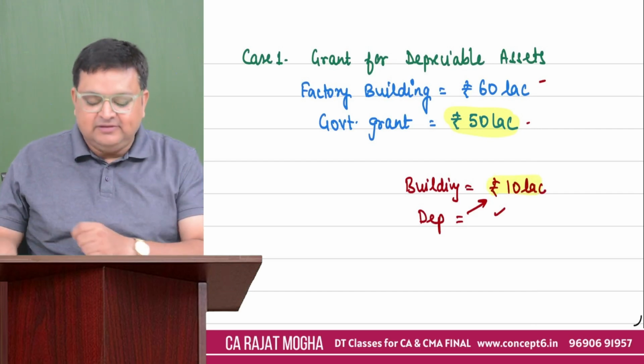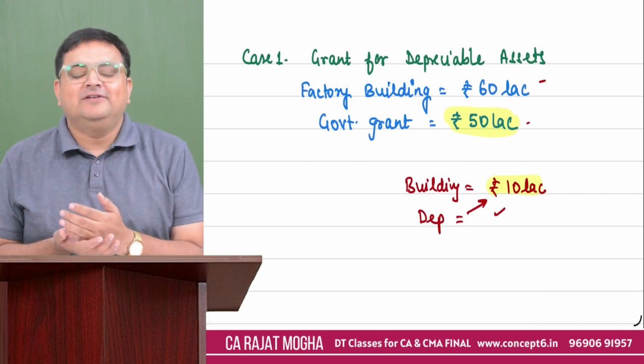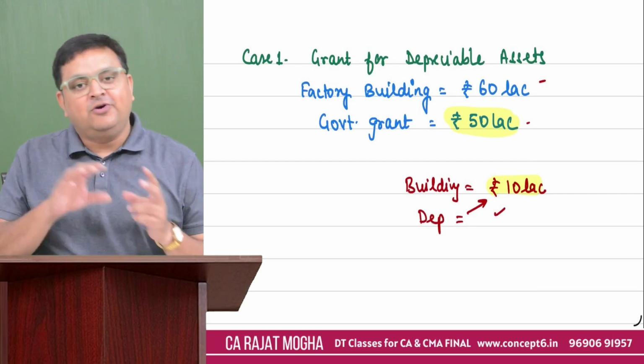Now, you understand, please, case one. So please again tell me, revise with me, for what purpose have you received this amount? For revenue expenses or for assets? For assets.